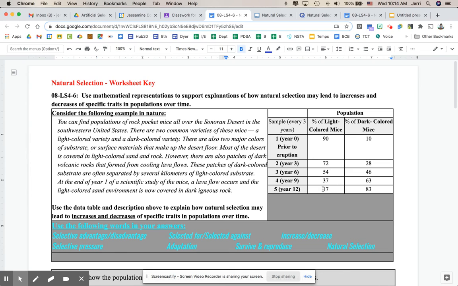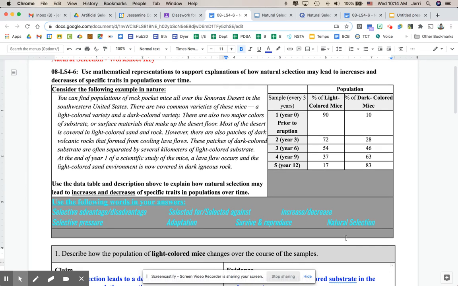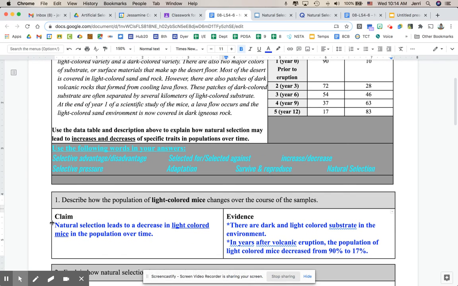So those light colored mice, they're not surviving very well and they're not reproducing very well. What we see with the dark colored mice is that we have a small number here and a much larger number down here at the end, which tells us that the percentage of dark colored mice is increasing quite a bit. So we're going to work first of all with the light colored mice. And we're going to use several of these terms that are in the bright blue as we go through this. So when we're working with natural selection, we're talking about it in terms of claim evidence reasoning because it works really well that way.